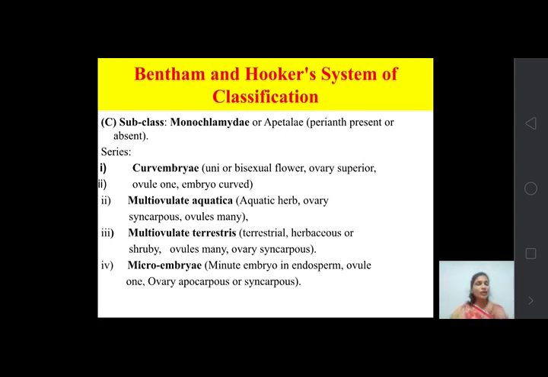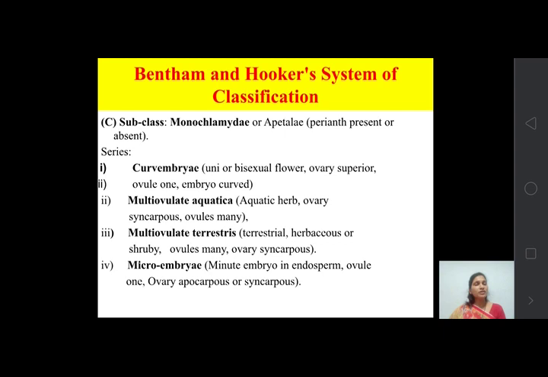Then the third series is multi-ovulate terrestris. It has the same character as multi-ovulate aquatica: they show multiple ovules, but the main difference is their habitat. The first one is the aquatic habitat, and terrestris means a terrestrial habitat. Another character is that they are herbaceous or shrubby. Then ovules many. Okay. And the ovary is syncarpous, like that of multi-ovulate aquatica.